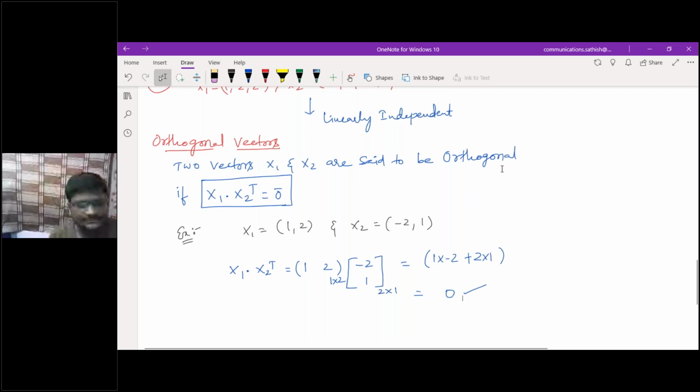Next, another definition: norm of a vector, also called norm length or magnitude. These are the other definitions. Usually this is denoted with a double bar of x.